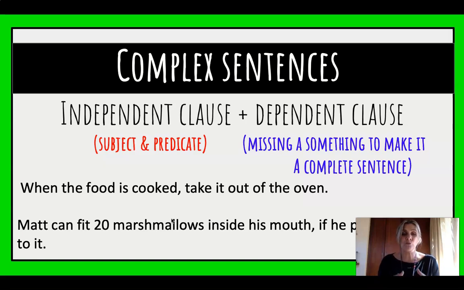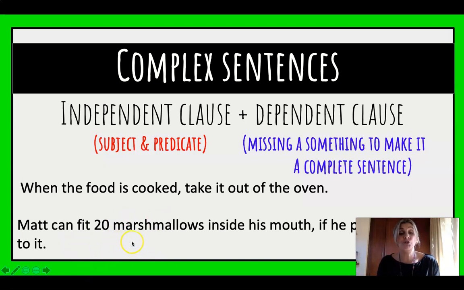Okay, what about when the food is cooked? Can you see it starts with a conjunction? So that's a clue for a dependent clause. It starts with a conjunction, so it almost wants you to add more. When the food is cooked, what must you do? Exactly, so that when the food is cooked is a dependent clause, but take it out of the oven makes sense on its own. It is an independent clause. Let's look at the next one.